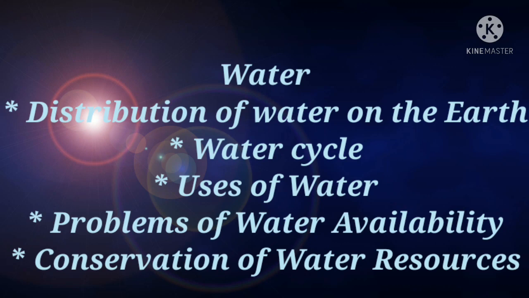Moving on to understand uses of water. Students, you know we use water for a lot of purposes like drinking, washing, irrigation, industries, and generating electricity through reservoirs of dams, and so on. So, we use water for a lot of purposes. Life is impossible without water.